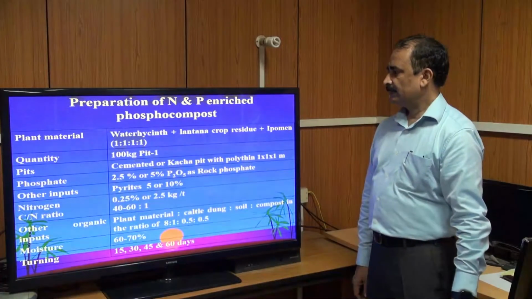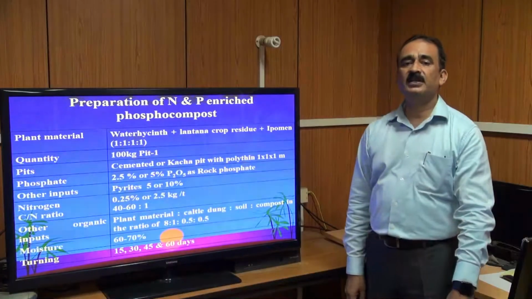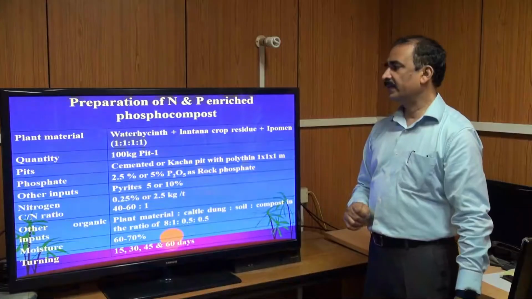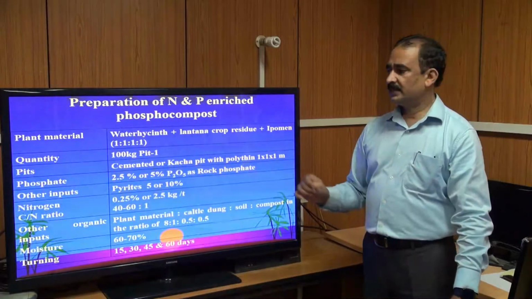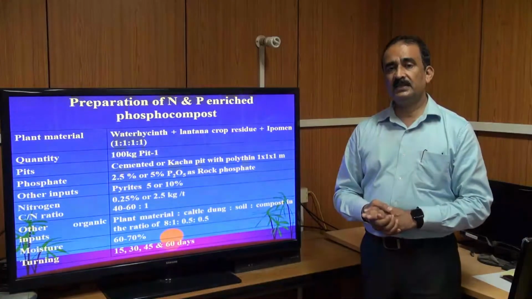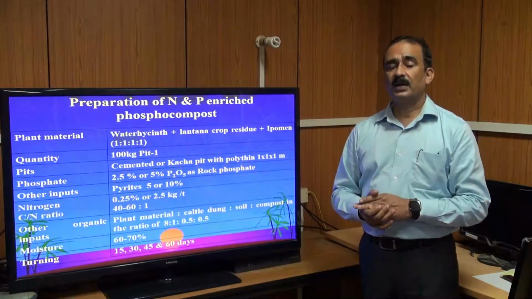These are some brief processes for the preparation of nitrogen and phosphorus containing enriched compost. This table gives the message of how to increase the nutrient content in the organic manure.